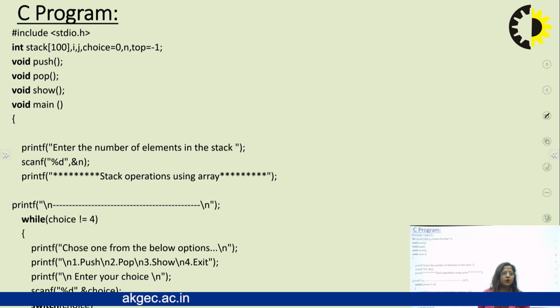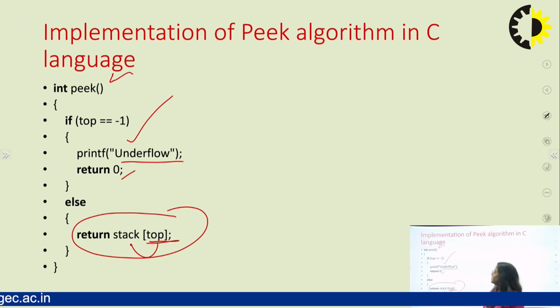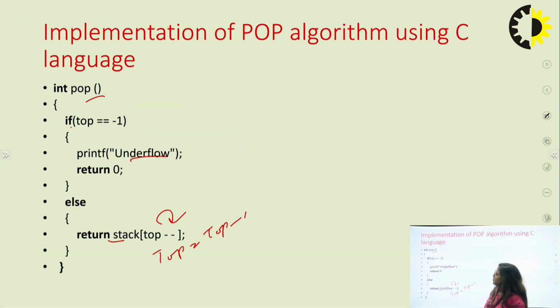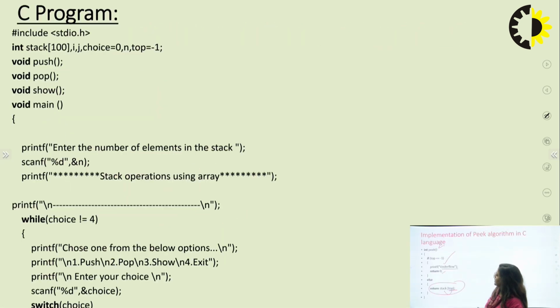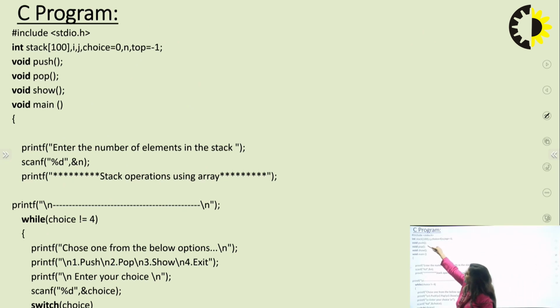Now this is the C program. First of all, in a C program, we are using these operations called by cases. So according to this, first of all we create functions: this function is for push, this function is pop, this function is show, meaning display all the elements from your stack, and this is your main function.